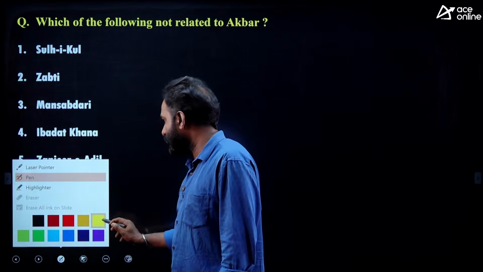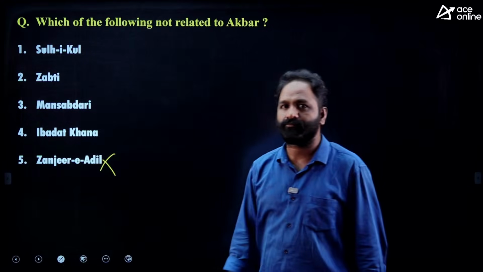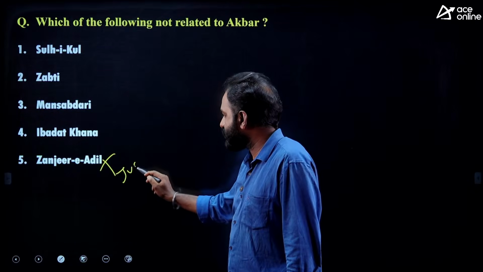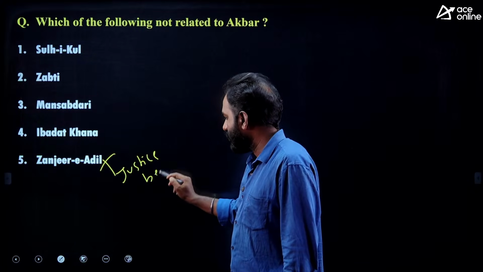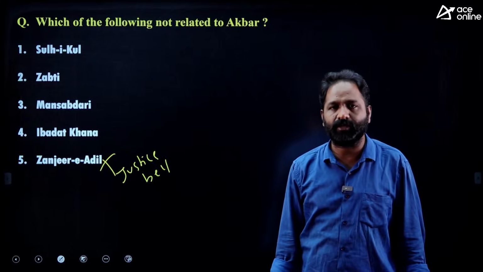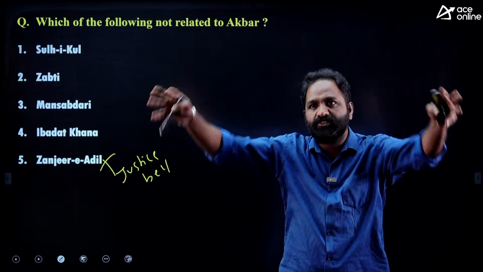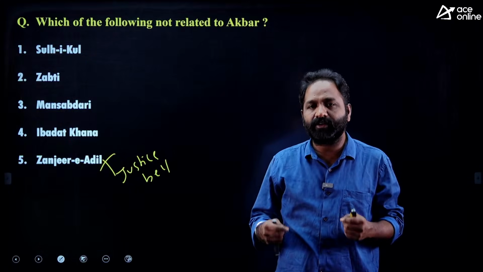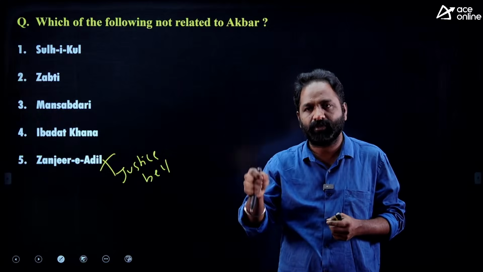So which one is not related to Akbar? This is called Zanjir-e-Adil. Zanjir-e-Adil is nothing but the justice bell. It is a justice bell installed by Jahangir. Jahangir was the one person who built a justice bell in the Agra Fort. Whoever needed justice had to come and ring the bell.